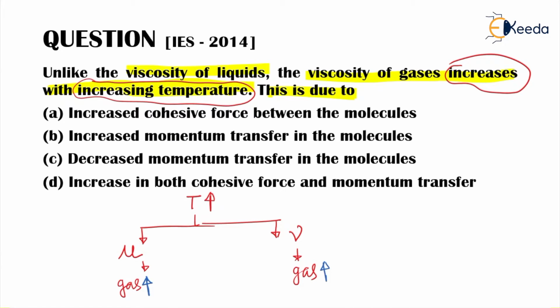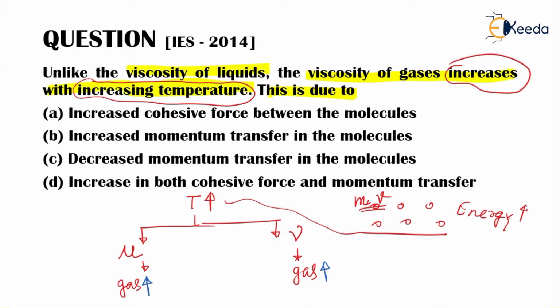Now, what is the reason behind it? The moment we increase the temperature, what happens? These are the gaseous molecules. They have mass m and their velocity is v. But the moment you increase the temperature, the energy of these molecules will get increased. That energy increase means this kinetic energy, half mv square, will get increased and velocity will also increase.